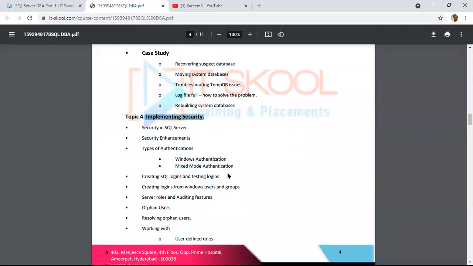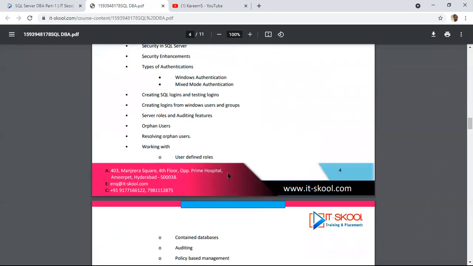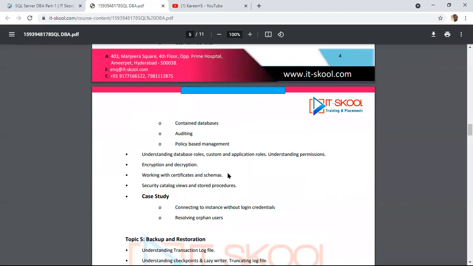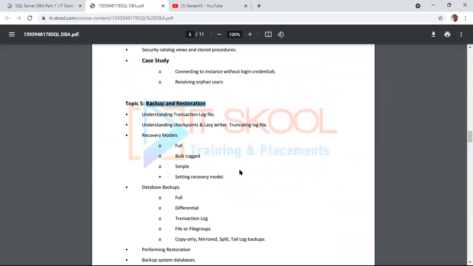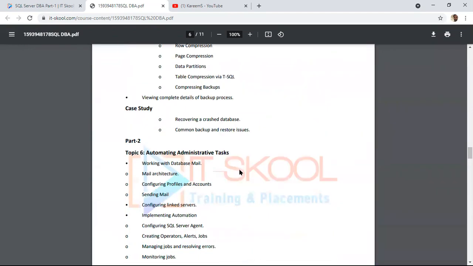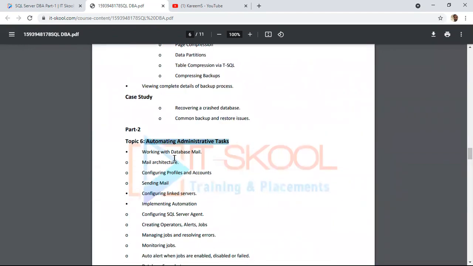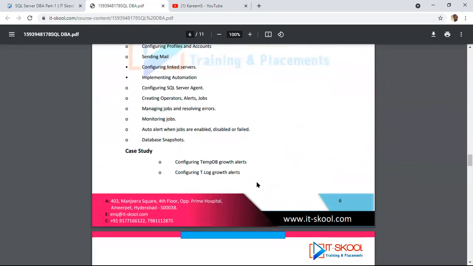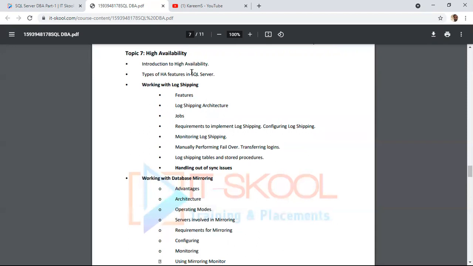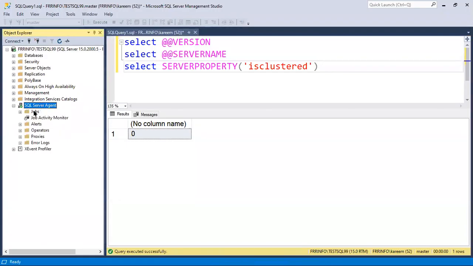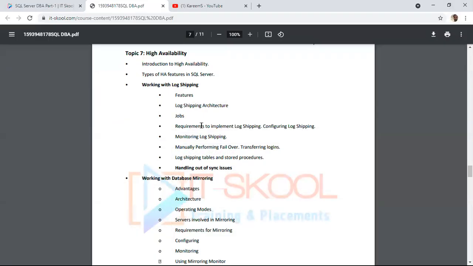After that, we'll go with security: how to create users and how to grant permissions. Then backups and restores. Next, automation: how we can automate, like scheduling jobs and configuring alerts. The SQL Server Agent service is there, and under the agent we can schedule jobs and alerts.